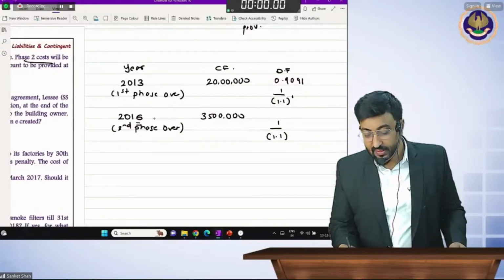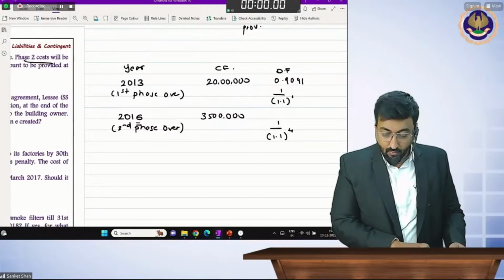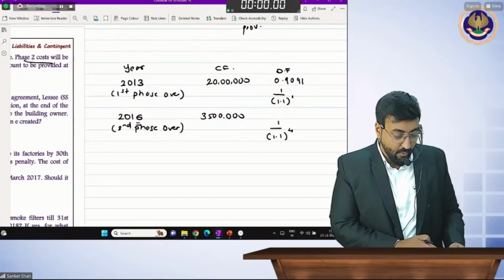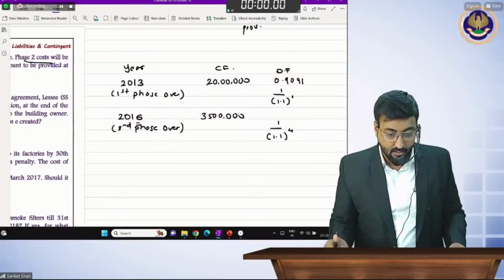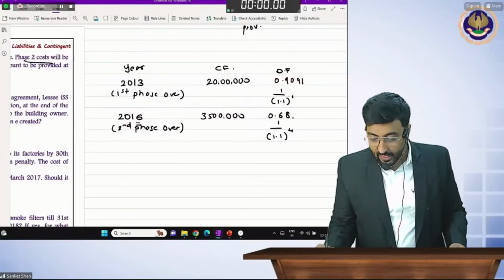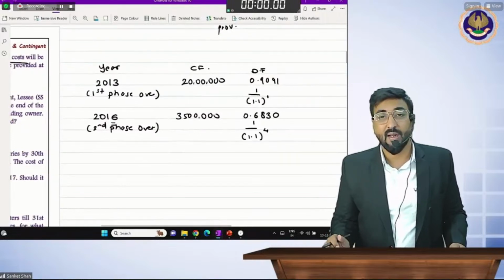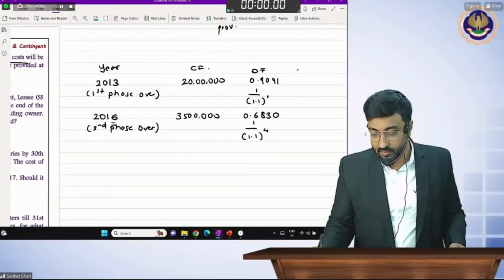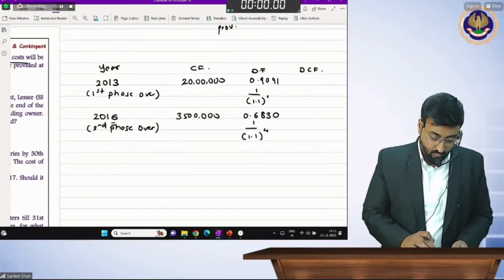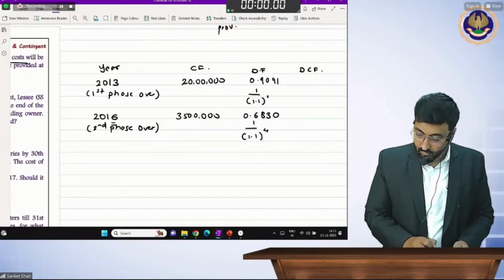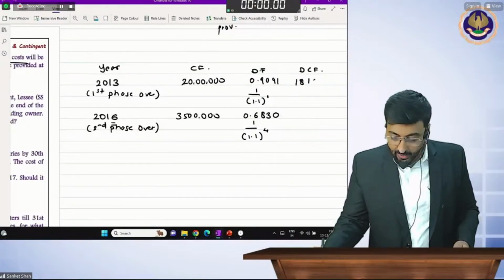And 2016 from 2012, it is 4 years. So it is 1 divided by 1.1, 4 times. What is the answer? 0.6830. In Accounting Standard 19, we already covered this part. So discounted cash flow is $18,18,200.